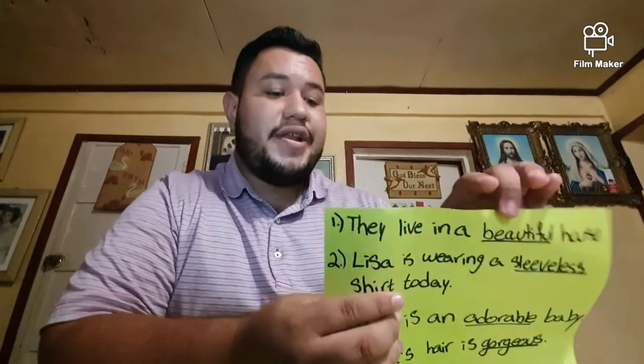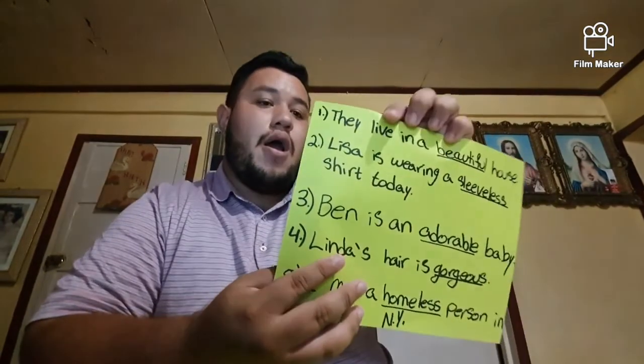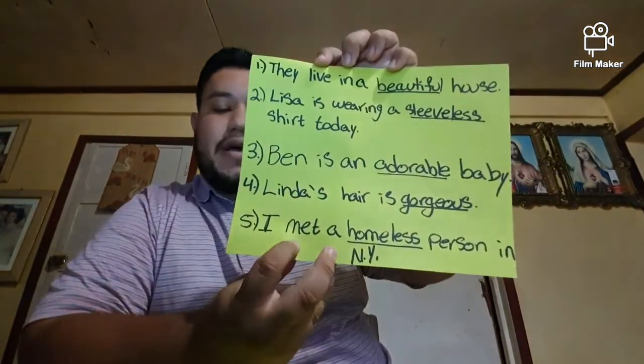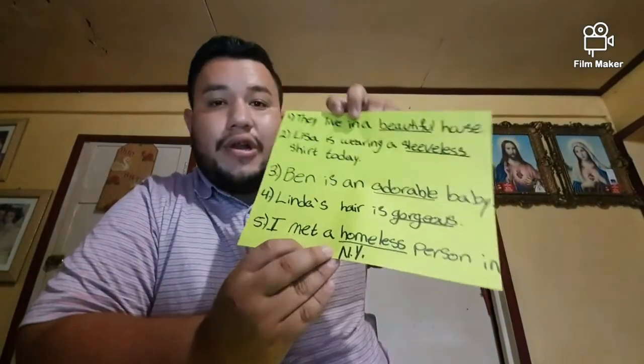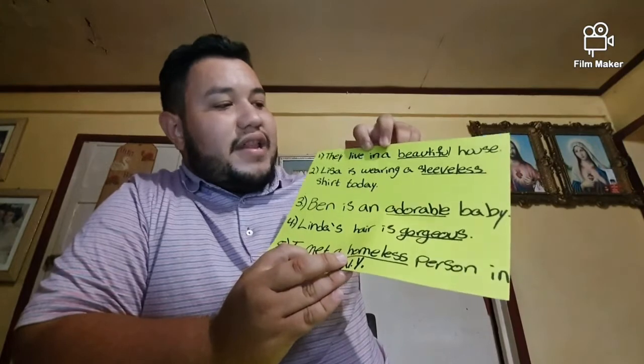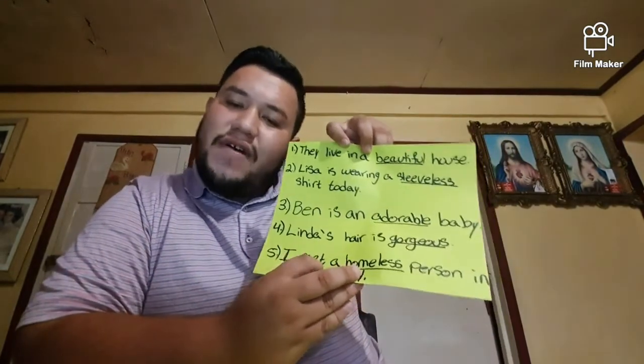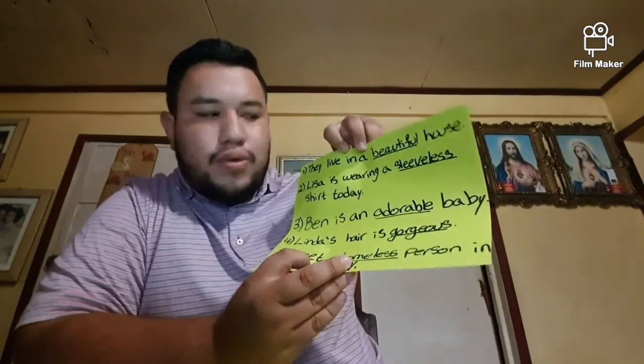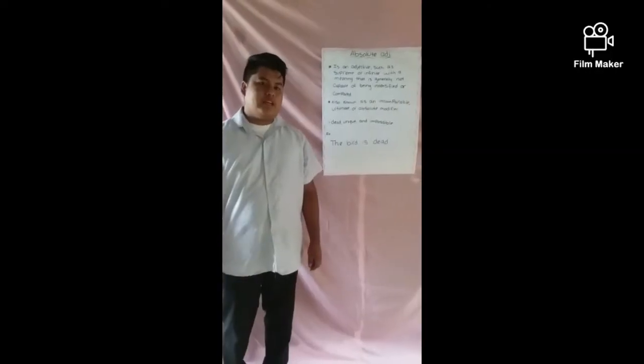Okay, now we're going to look at some examples so that we can further understand what we are saying. So here are five examples, and I already underlined the adjectives. They live in a beautiful house. What kind of house do they live in? In a beautiful house.